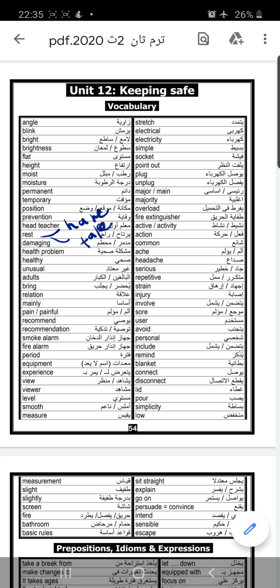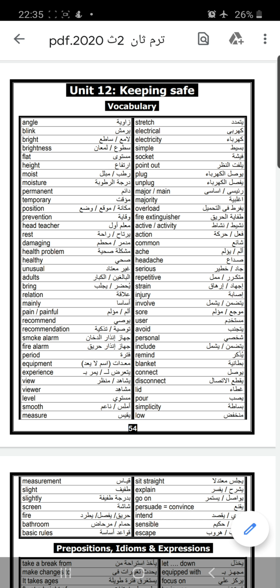Damaging. We can say damage and do damages. Health problem. Healthy. The opposite of healthy is unhealthy. Unusual, the opposite of usual. Adult. Bring. Relation, and we have another word, relationship. Mainly. Painful. When you say painful, that means has many pains. And the opposite of painful is painless.